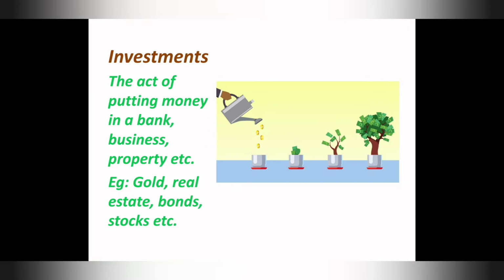Investment. If your parents are putting some money in the bank for future use, that may give extra interest, so that is called what? Investment. Got it? Your parents are putting money in a savings account, or they may deposit any amount of money in the bank, and that will increase over particular years. That is the investment they are doing for everybody in the family.